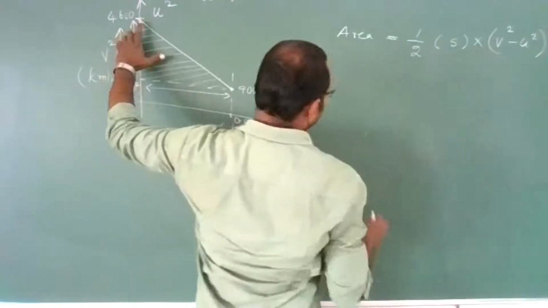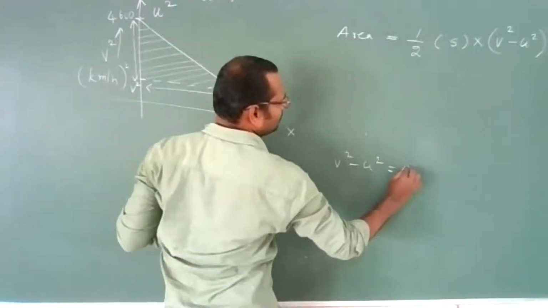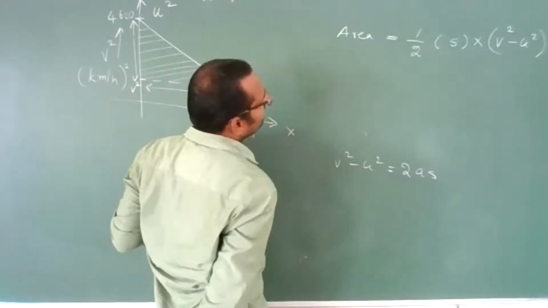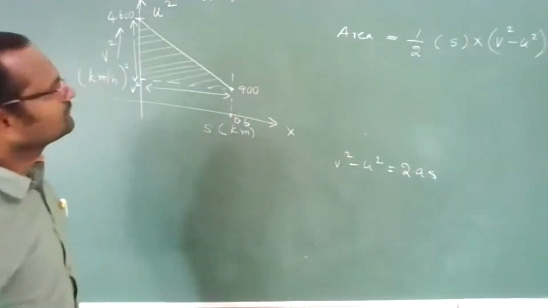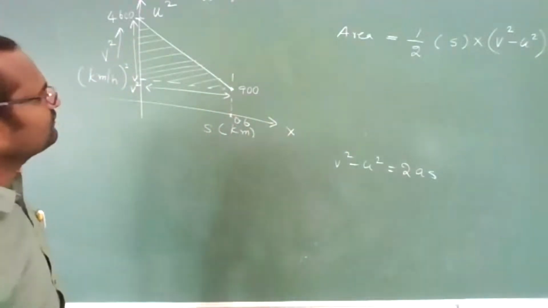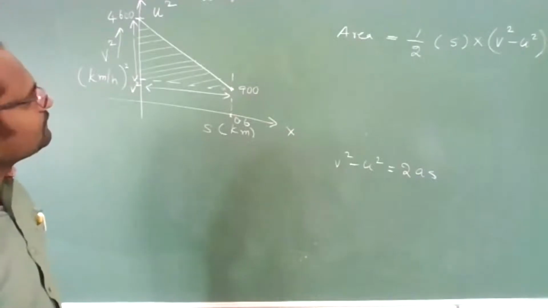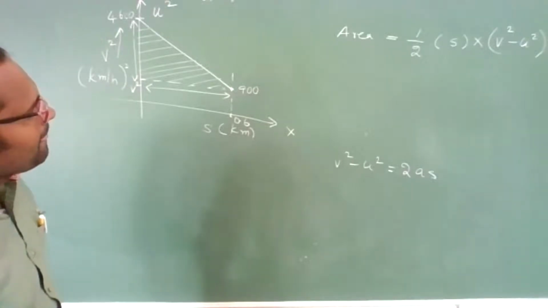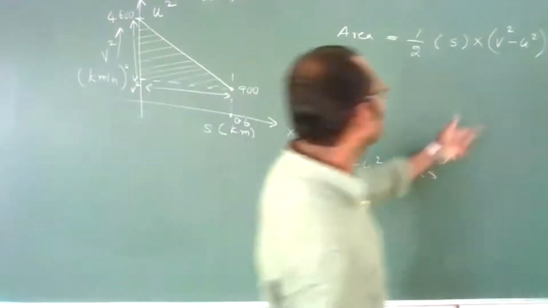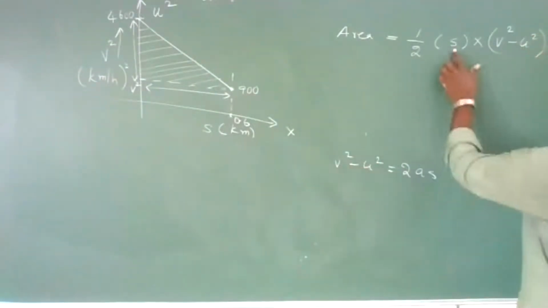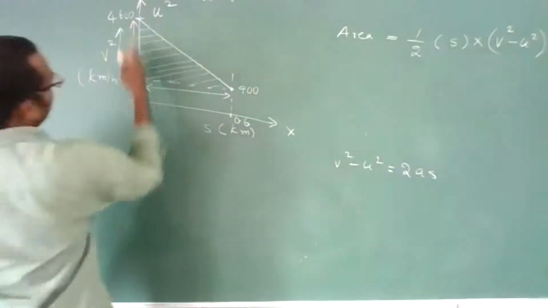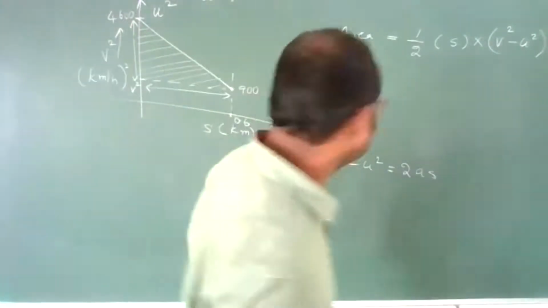See, what does this value give you? We know v square minus u square is equal to 2as.